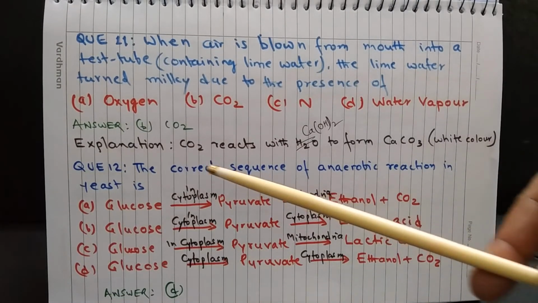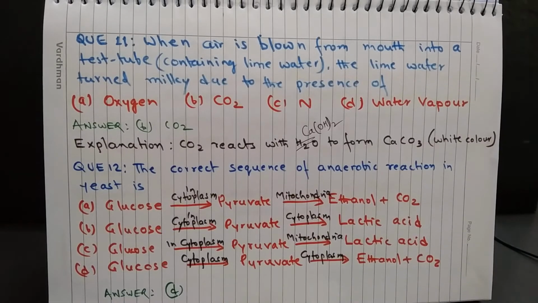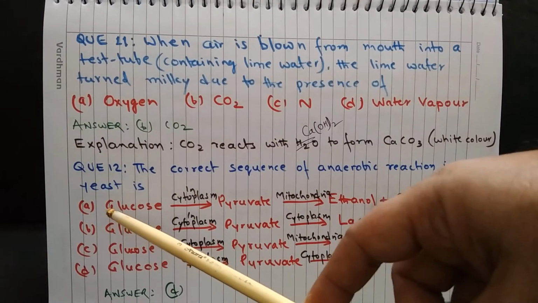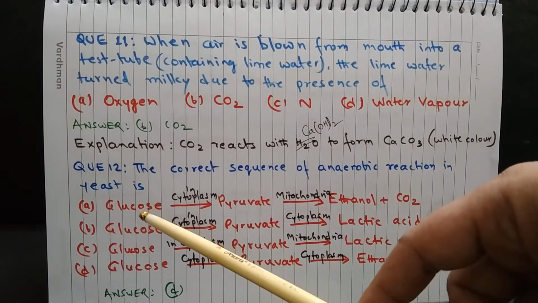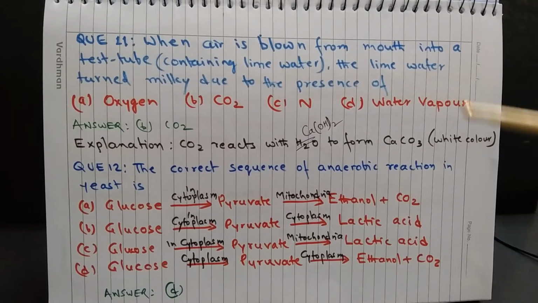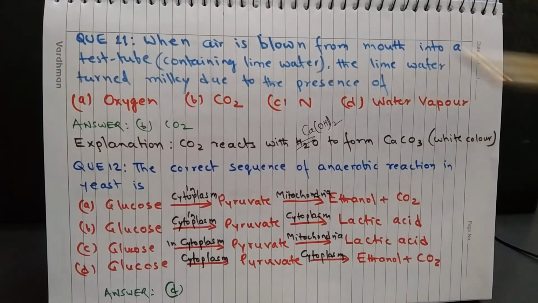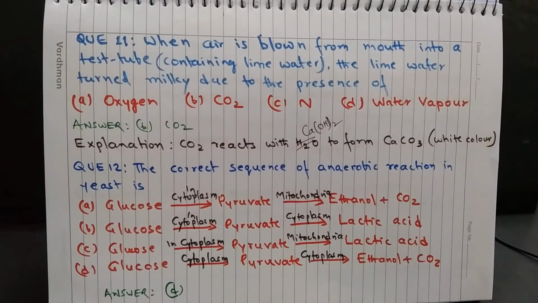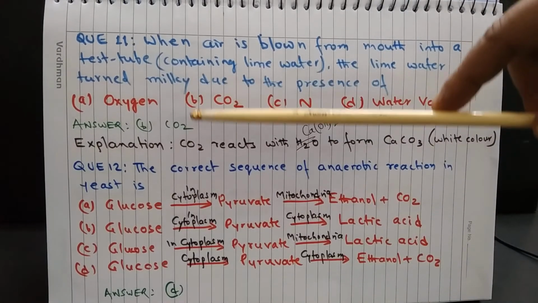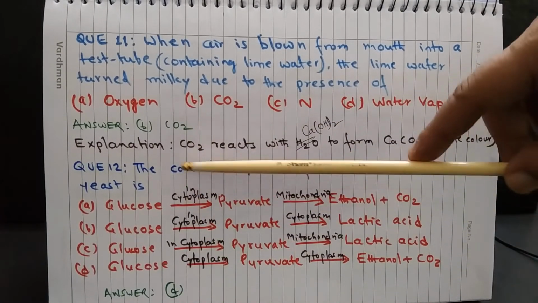Question 12. The correct sequence of anaerobic respiration reaction in each stage. In case of A and D, glucose is converting into pyruvate, and pyruvate changes into ethanol and carbon dioxide. And now in all the options, glycolysis, that is conversion of glucose to pyruvate, is shown as taking place in cytoplasm.